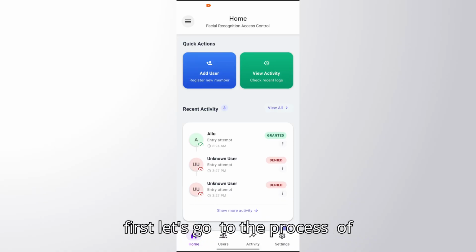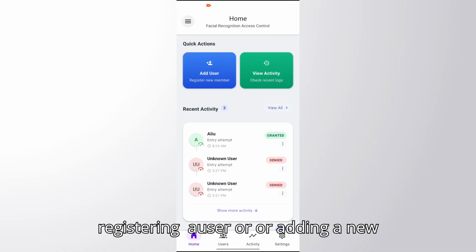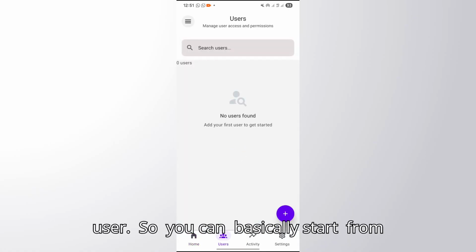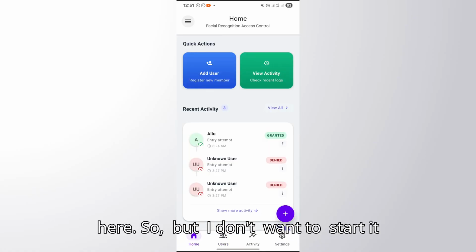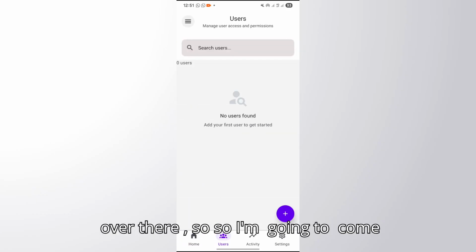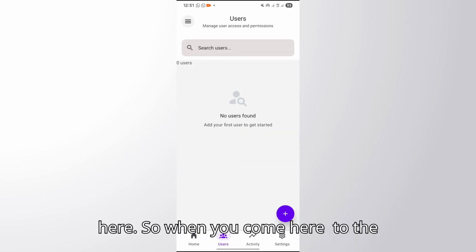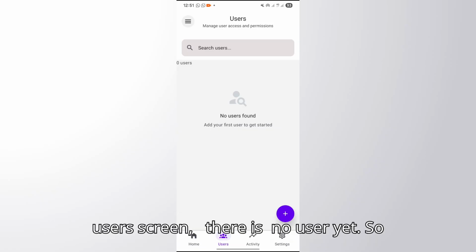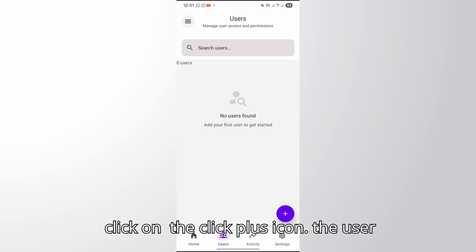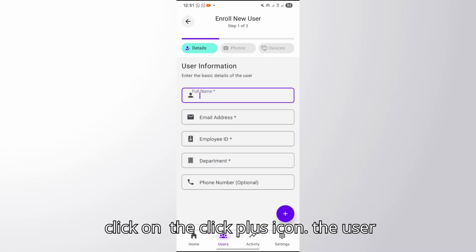So first, let's go through the process of registering or adding a new user. You can basically start from here, but I don't want to start it over there, so I'm going to come here. When you come to the user page, there's no user yet, so you click on the plus icon and add the user details.